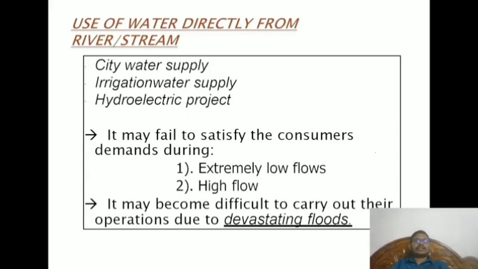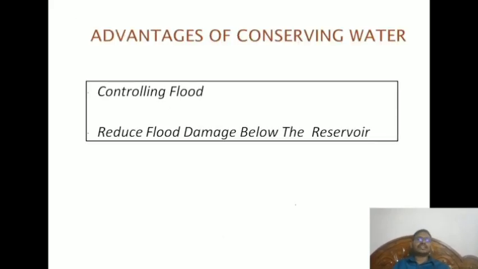Next, use of water directly from a river or stream, like city water supply, irrigation, hydroelectricity. It may fail to satisfy consumer demands during extreme low flow, because it cannot provide the water, and if there are very high peak floods also, it cannot be used for consumer demands. It may become difficult to carry out operations during devastating floods. So these are some drawbacks which we have to consider. Advantages: obviously it can control the floods and reduce flood damage below the reservoir.